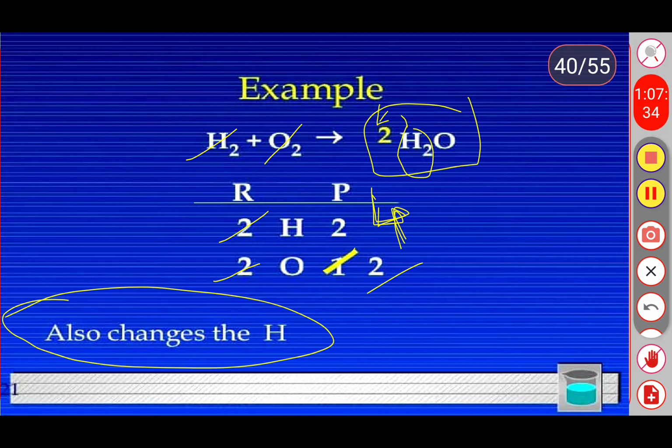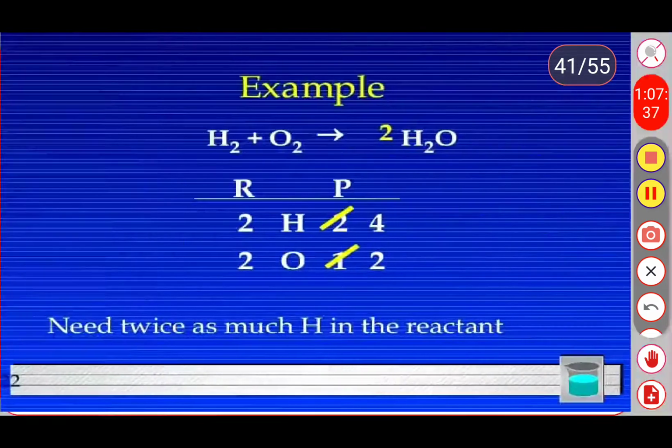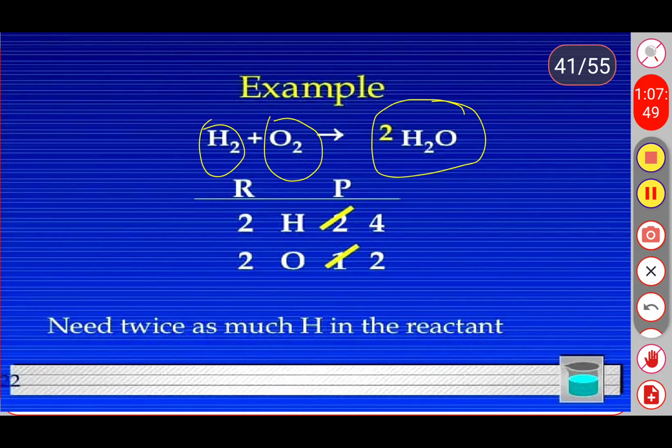In the next slide, see, 2 hydrogen atoms, 2 oxygen atoms. Now count the number of hydrogen and oxygen. In total 4 hydrogens and 2 oxygens.